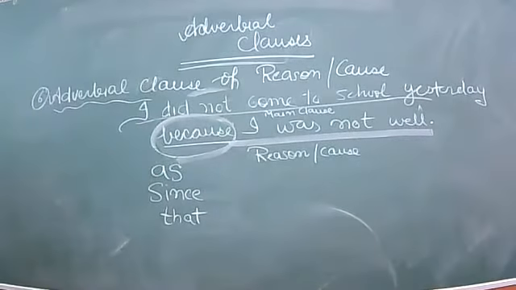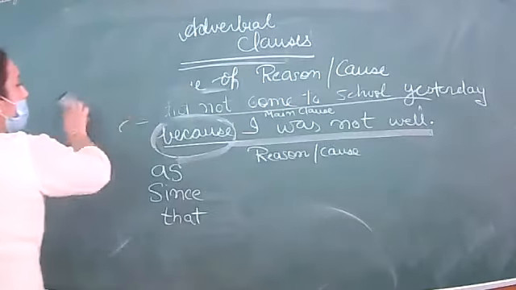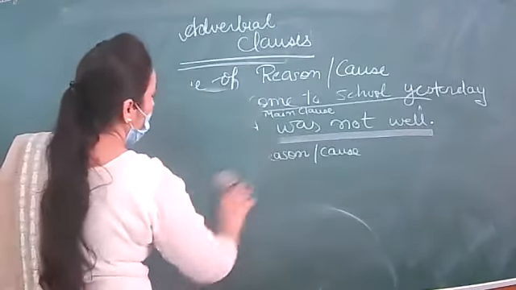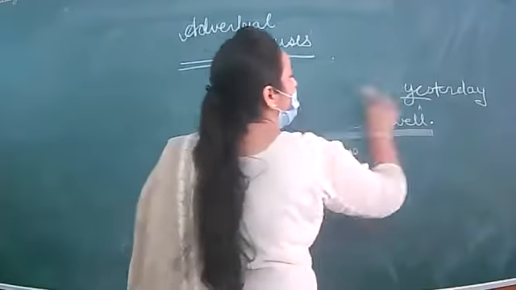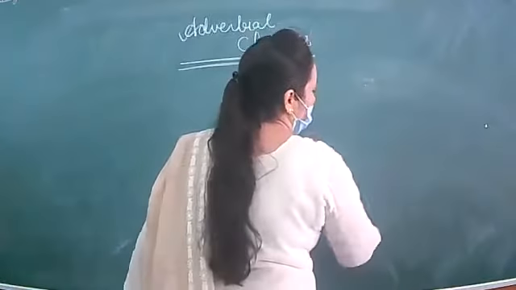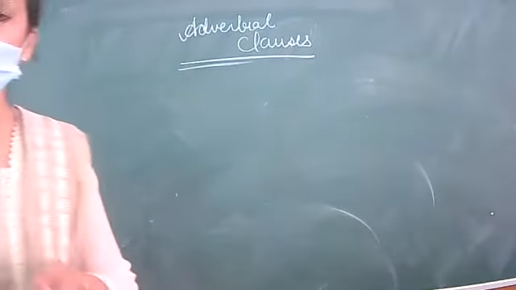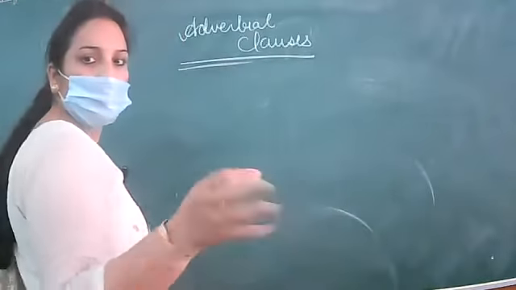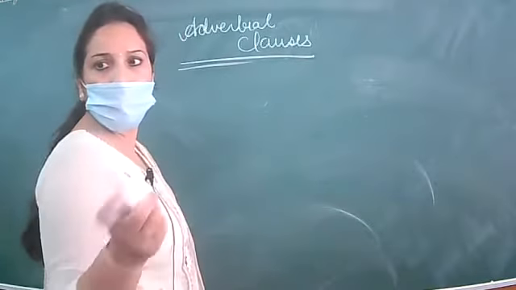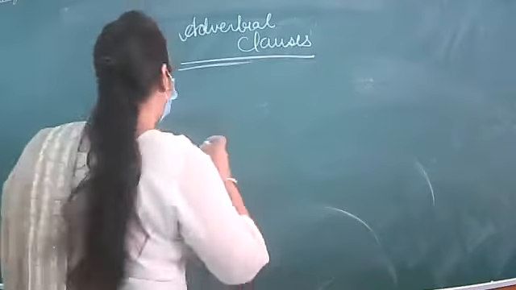Anjani, now tell me. Now only one clause is left, that is adverbial clause of comparison. Anjani, am I clear? You were having that doubt.